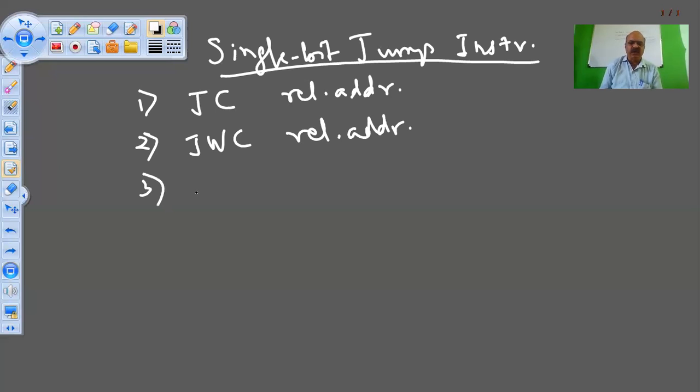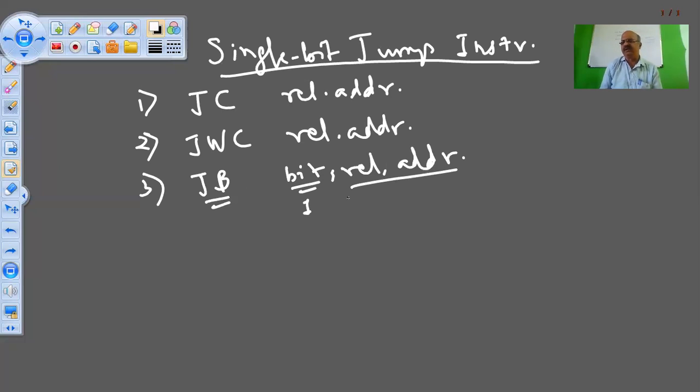Similarly, there is an instruction called jump on bit set. You have to tell which bit and where you want to jump, the relative address. Okay, JB means jump on bit set. Bit set means which bit? This bit. Set means it has become 1. If this bit is 1, then only jump to the given relative address. That is the meaning of the instruction JB, jump on bit set. If the bit is not set, then don't jump.